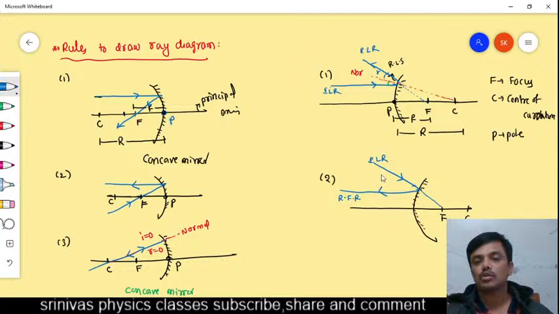Here, the light ray appears to be incident in such a way that it passes through the focus. After reflection, it goes parallel to the principal axis. Okay. Next, the third rule is that